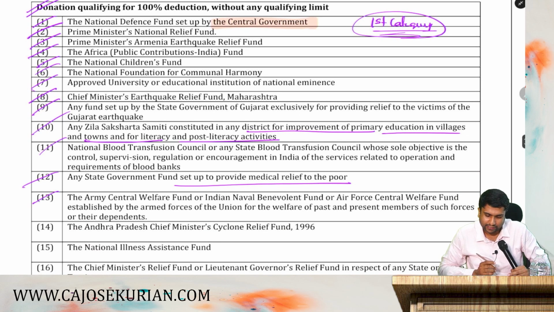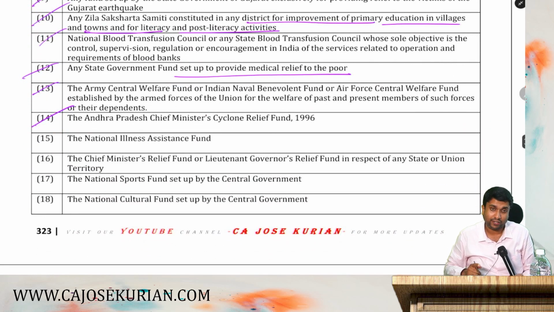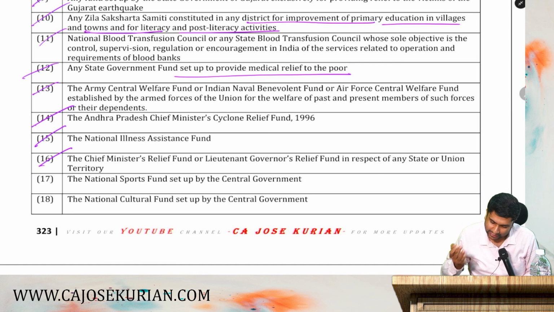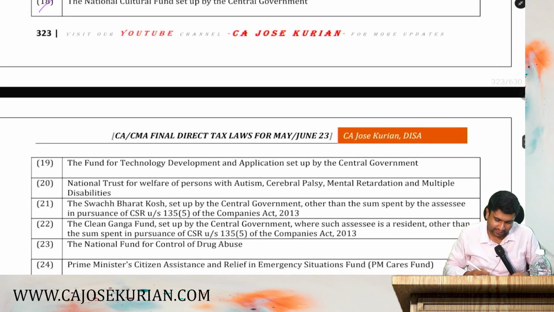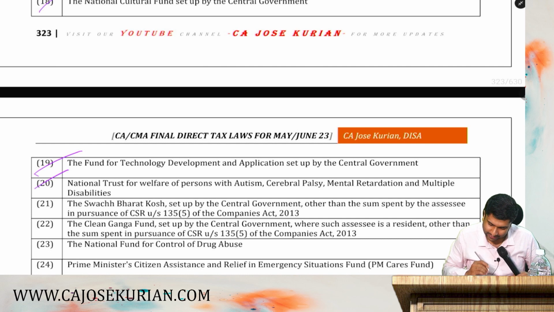Then any Army Central Welfare Fund, Indian Naval Benevolent Fund or Air Force Central Welfare Fund established by the Armed Forces. Then Andhra Pradesh Chief Minister's Cyclone Relief Fund, which happened earlier. Then National Illness Assistance Fund. Then Chief Minister's Relief Fund or Lieutenant Governor's Relief Fund in respect of any state or union territory. Then National Sports Fund set up by the central government. Then National Cultural Fund set up by the central government. Then the Fund for Technology Development and Application set up by the central government. Then National Trust for Welfare of Persons with Autism, Cerebral Palsy, Mental Retardation and Multiple Disabilities.